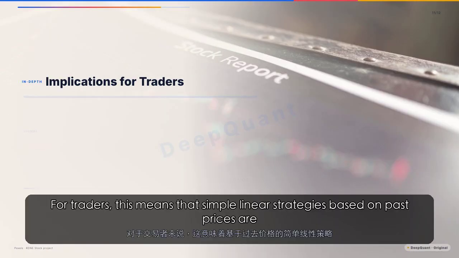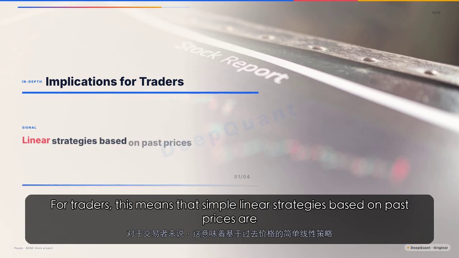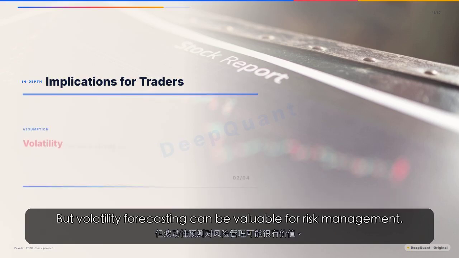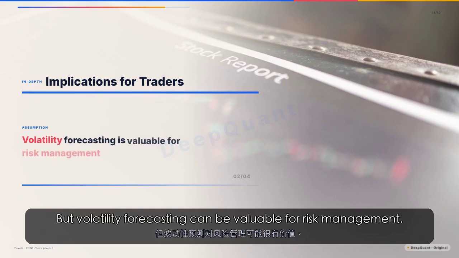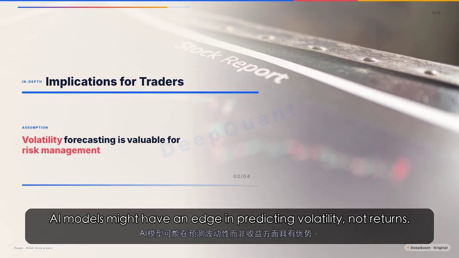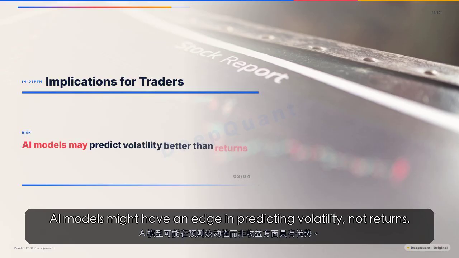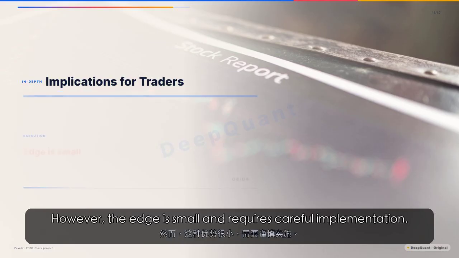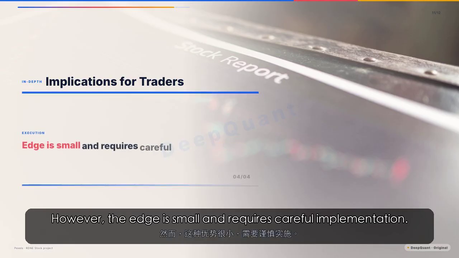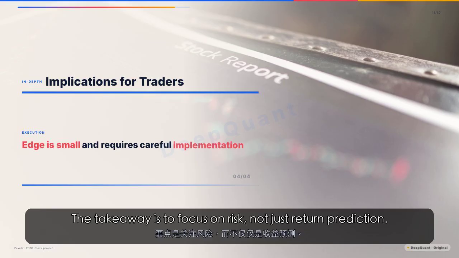For traders, this means that simple linear strategies based on past prices are unlikely to work. But volatility forecasting can be valuable for risk management. AI models might have an edge in predicting volatility, not returns. However, the edge is small and requires careful implementation. The takeaway is to focus on risk, not just return prediction.